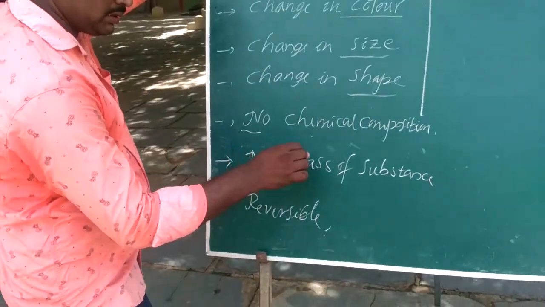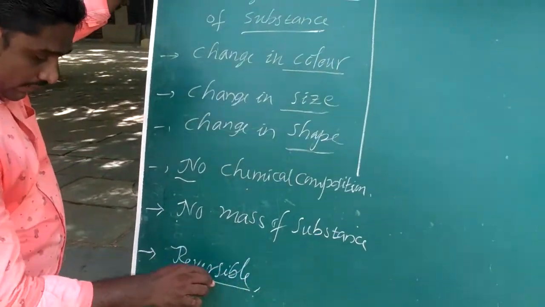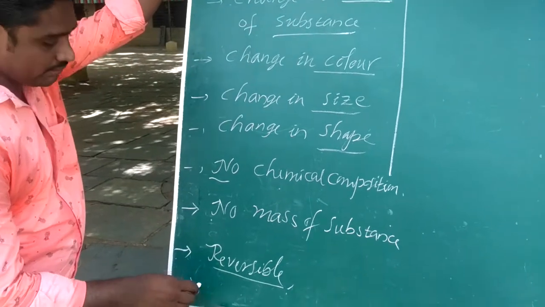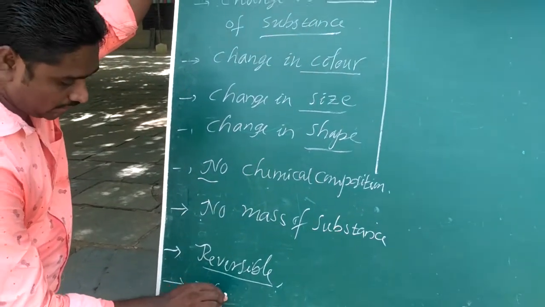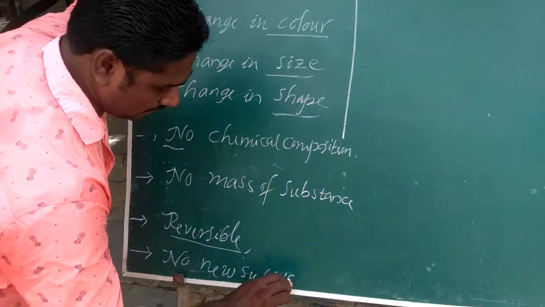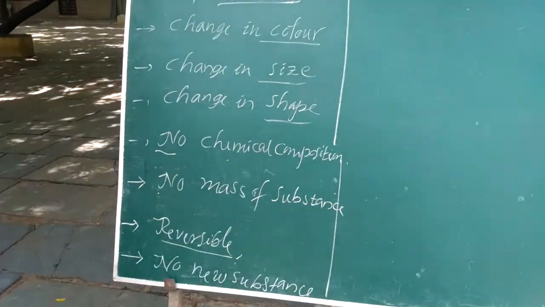No change in the mass of a substance. Physical change is reversible. In physical change there is no formation of a new substance. Such types of changes are called physical changes.